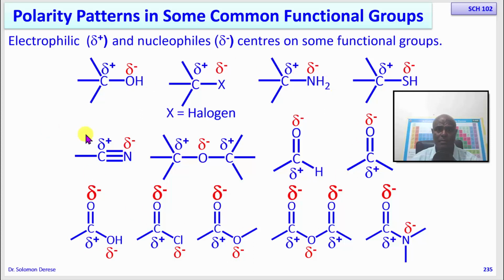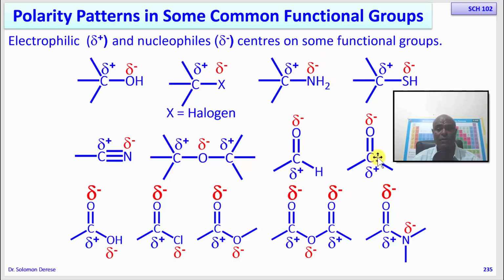So understanding the polarization pattern of a bond is very important. For example, without even knowing what happens when you react an amine with a carbonyl, you can easily start writing what the product is, because in an amine you have this nitrogen, which is very nucleophilic.